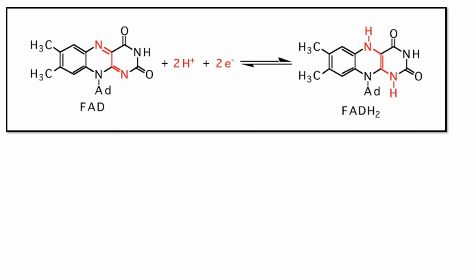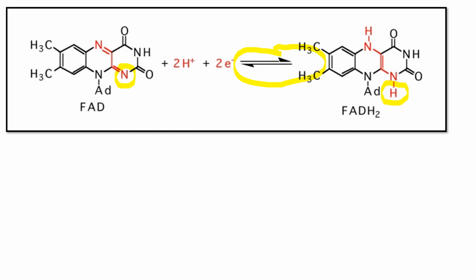In this FAD, the nitrogen gains electrons, and it gives H, and the reaction also goes back and forth. So FAD transfers electrons.